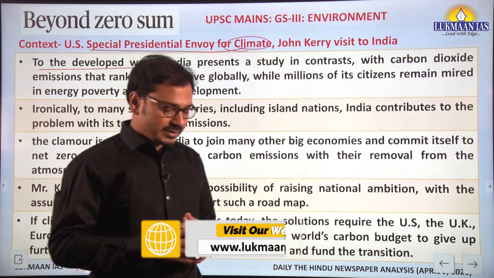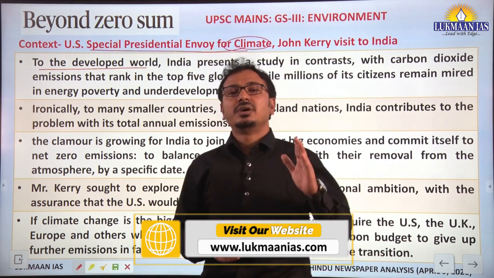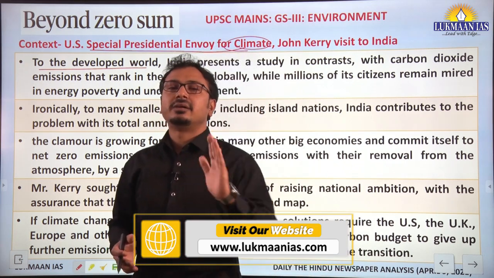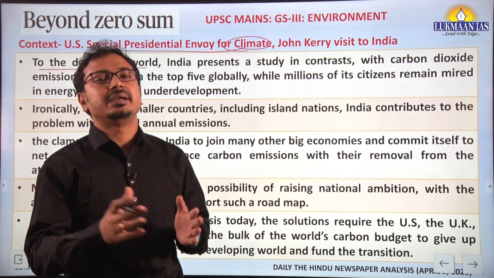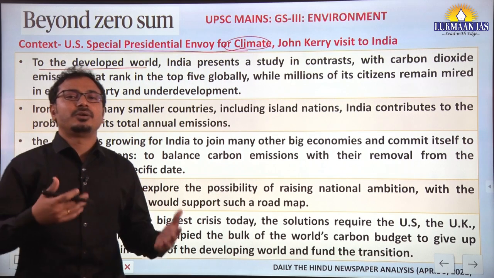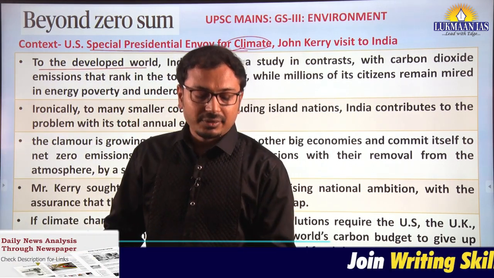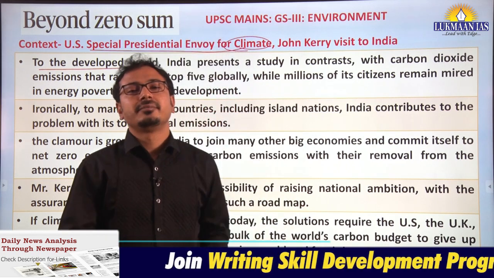In the world, it is the 4th largest emitter: first is the USA, second China, third the European Union, and 4th India. Only about 3% of the world's overall contribution is from India, however this is very significant.